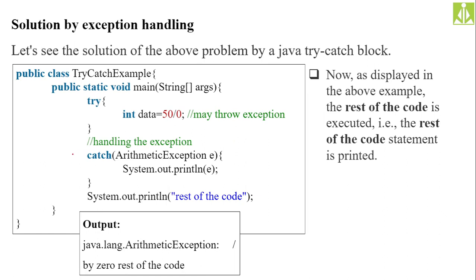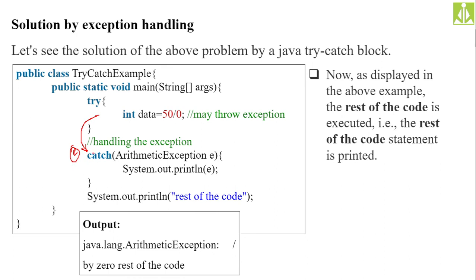We need to put the suspicious statement inside the try block and monitor that statement for exceptions. Whenever there is an exception, a suitable exception object will be created and thrown out of the block. But when the object is thrown out of the block, your catch block, the exception handler, is ready to catch that object.